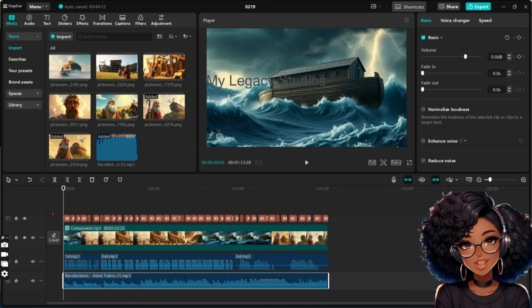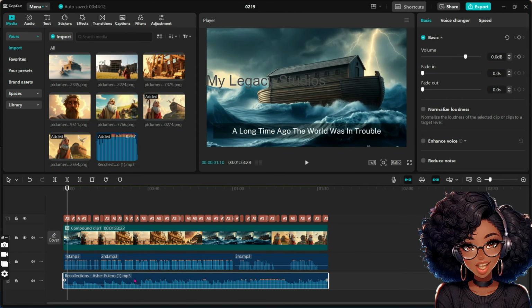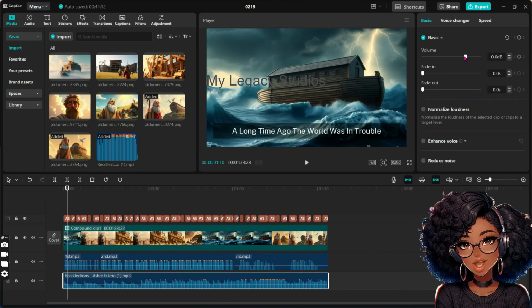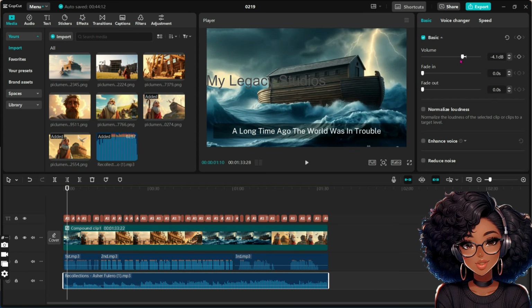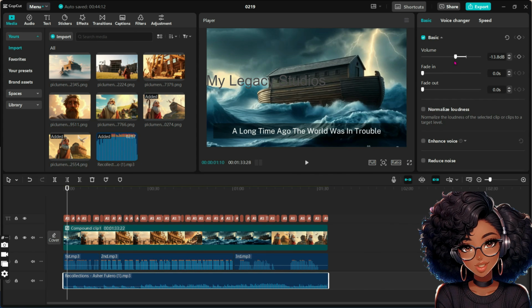Now the next thing I'm going to do is to adjust the volume of my background music so that it doesn't overpower the voiceover or the entire video. What I'm going to do is to select it on the timeline on the top and use the volume button here to adjust the volume of the background music.